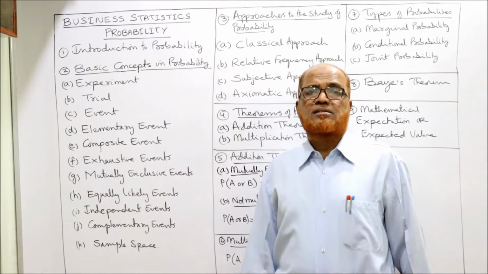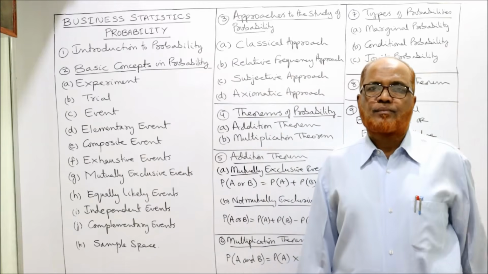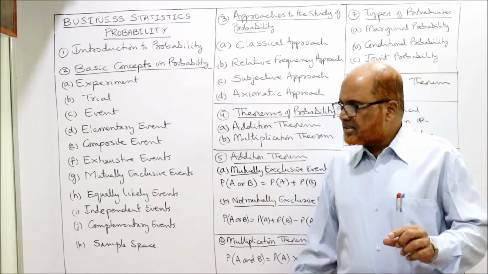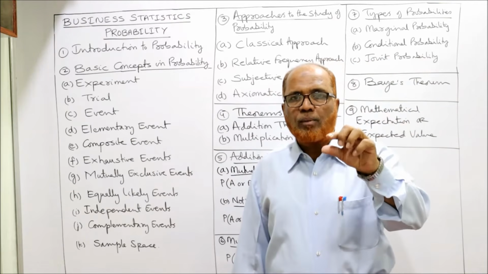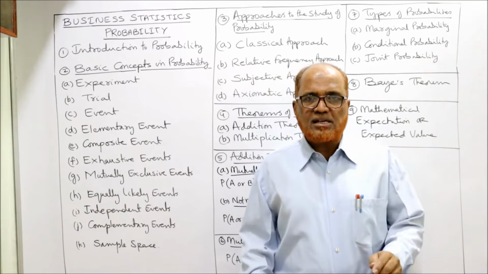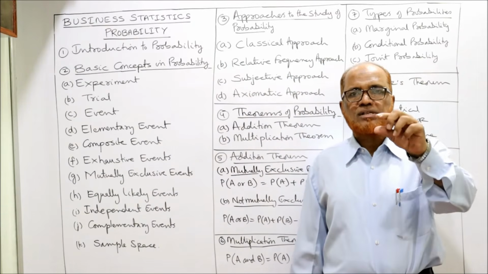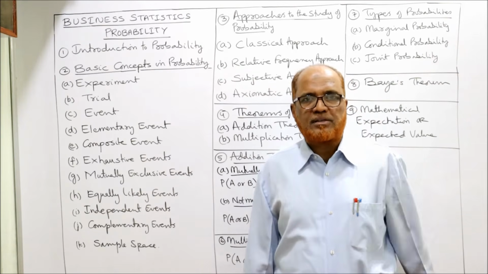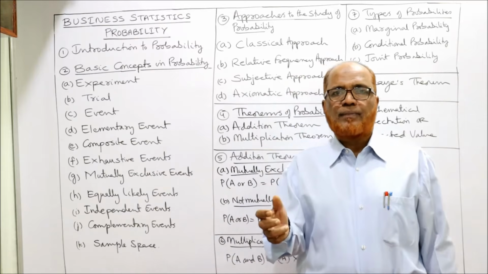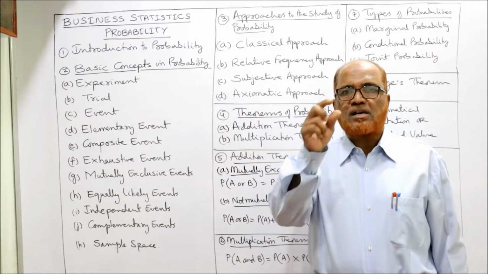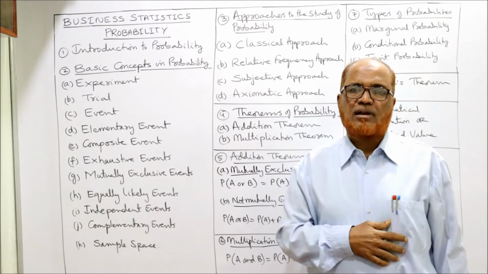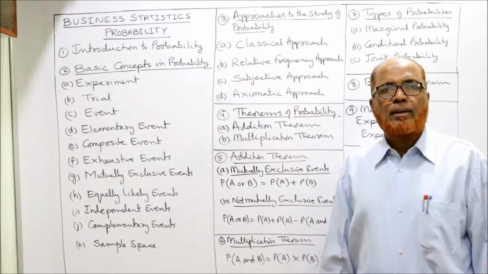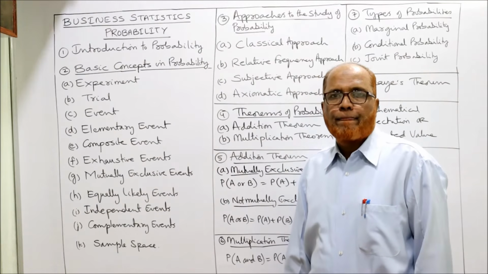Last one, sample space. Sample space is the set of all possible outcomes of an experiment. Example, when you throw the coin, the possible outcomes are head and tail. So we put head and tail in bracket. That is called sample space. उसी तरह when you throw the die, the sample space is 1, 2, 3, 4, 5, 6 like that. That is called sample space. So these are the basic concepts which you have to remember while doing the problem on probability.